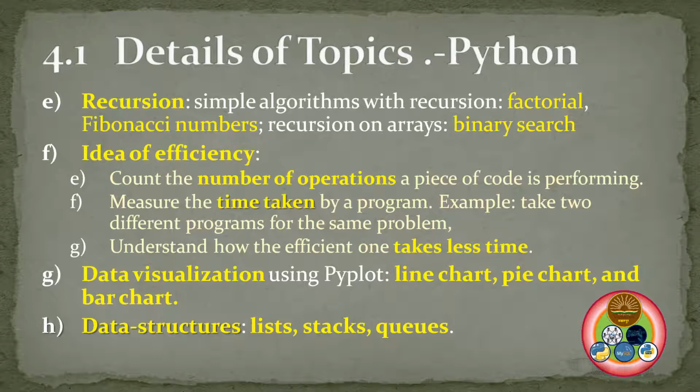After that, we'll go for one searching algorithm, which is binary search. Then we will see how the efficiency of a program is measured, whether by the number of lines of code, the time taken, or the amount of memory and space that a program takes. So there are different measures. We'll have a basic idea of that.